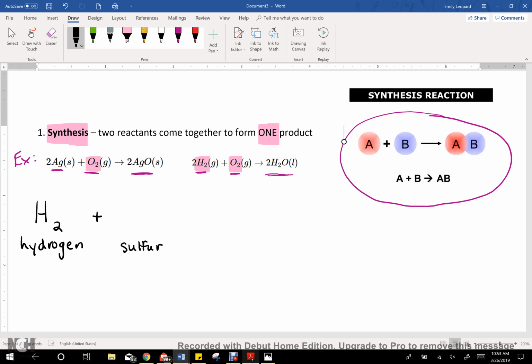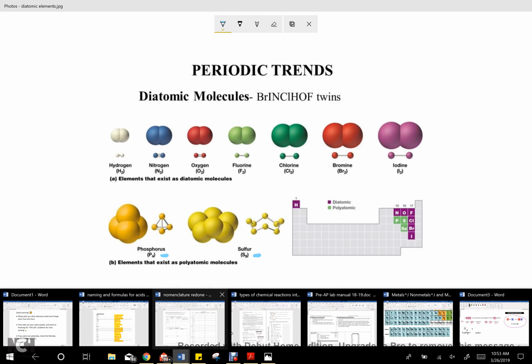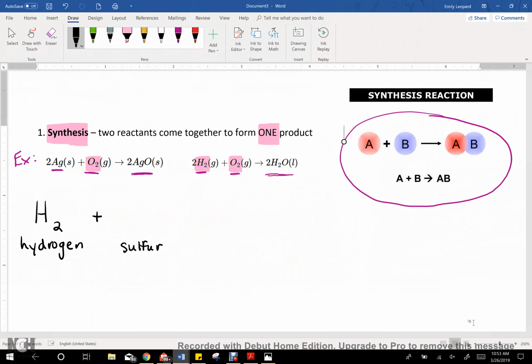Sulfur, if we look back at our picture here, is also a little different, so we're going to start out as S8. That's just when we have sulfur by itself. Now it's up to us to predict what the product of this synthesis reaction will be. The way we can tell that it's synthesis is we've got 2 simple elements coming together, so we know we need to bring them together into one product.